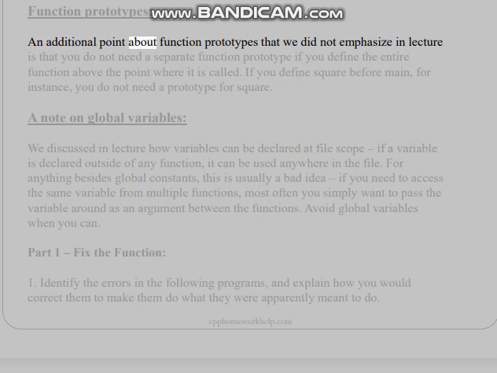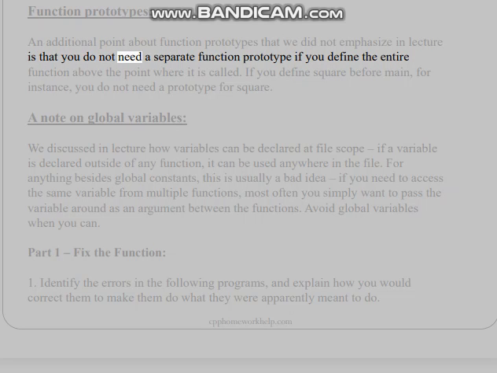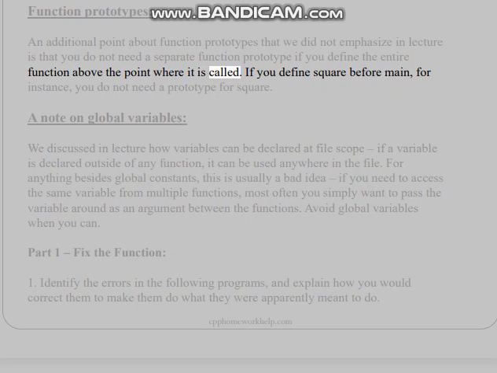Problems. Function prototypes. An additional point about function prototypes that we did not emphasize in lecture is that you do not need a separate function prototype if you define the entire function above the point where it is called. If you define square before main, for instance, you do not need a prototype for square.